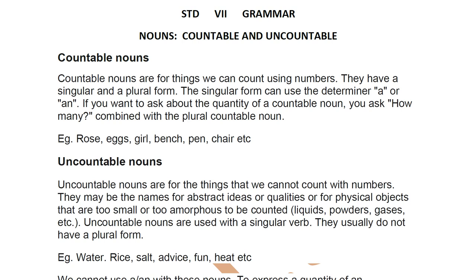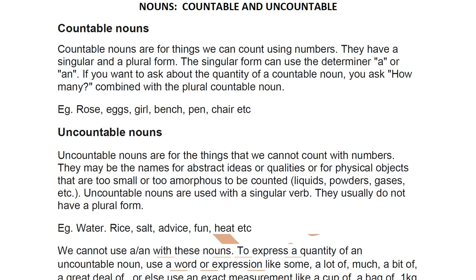And if you're talking of just one of these, you will generally say a pen or an egg. You'll use the determiner or article a or an. If you're asking of more than one, that's when you will ask how many. You will ask how many when you're talking of countable nouns. Like, how many pens do you want? Then you say I want one pen, two pens, or 1 dozen or 2 dozens of them. Clear? Now we go to the next one, that's uncountable.